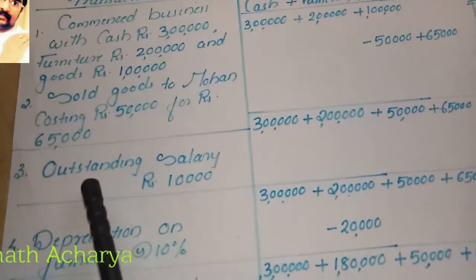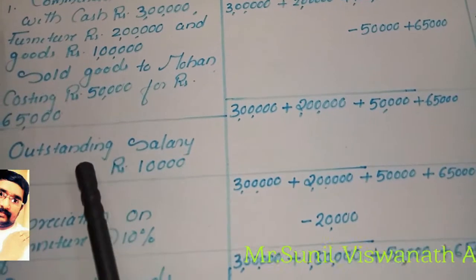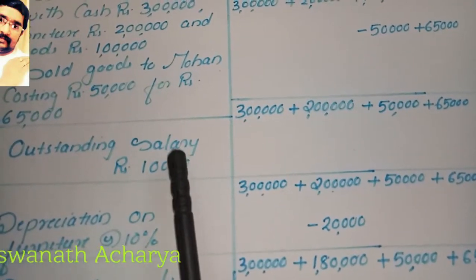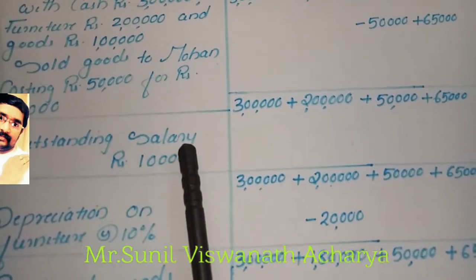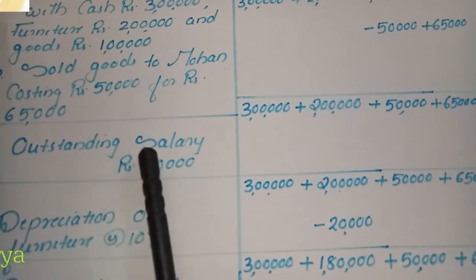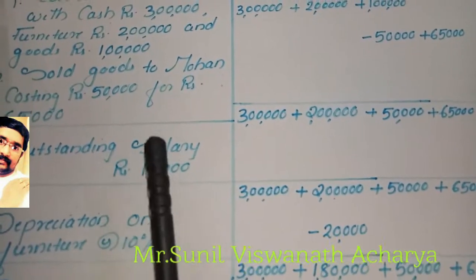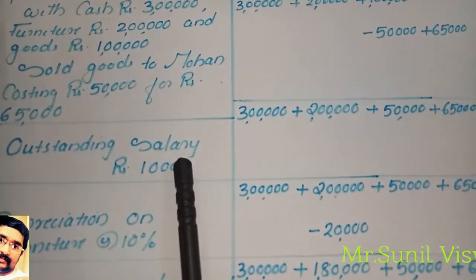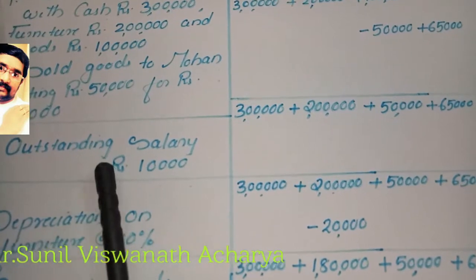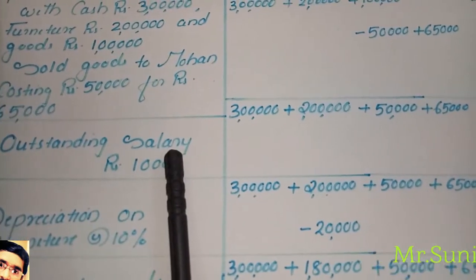Now the next transaction is outstanding salary of 10,000. Outstanding salary means pending salary. If any salary of this year is pending to pay, we have not paid the salary till now, then we call it outstanding. So salary not paid yet is known as outstanding salary.